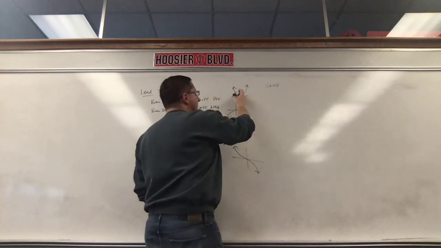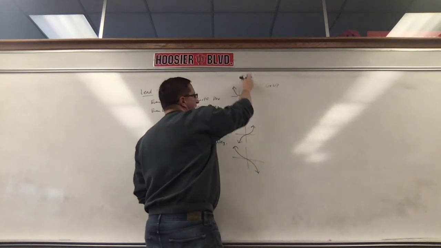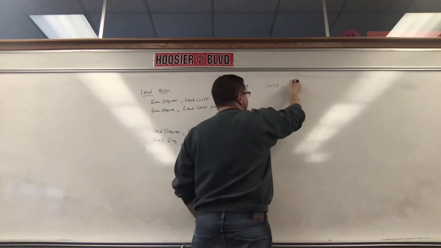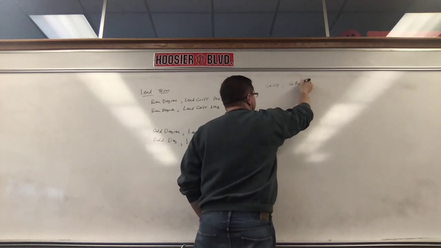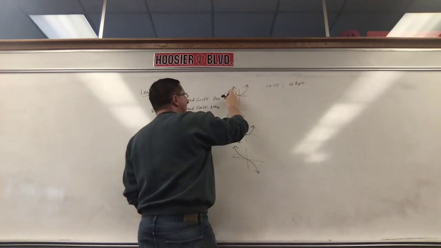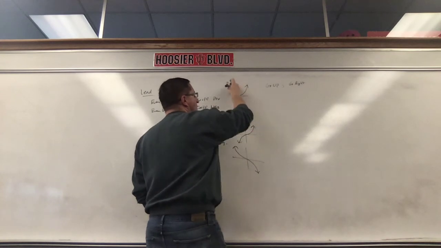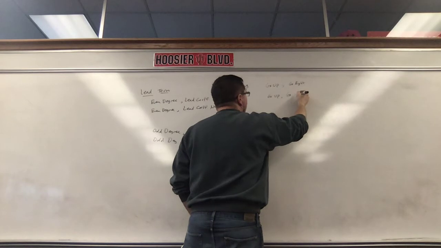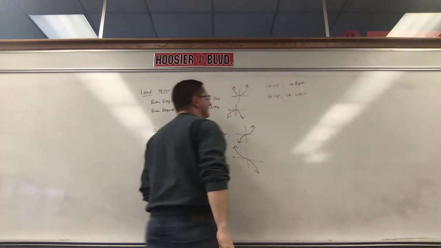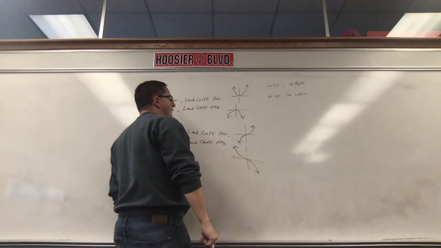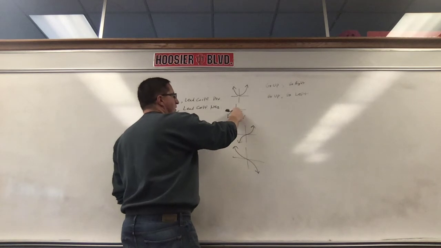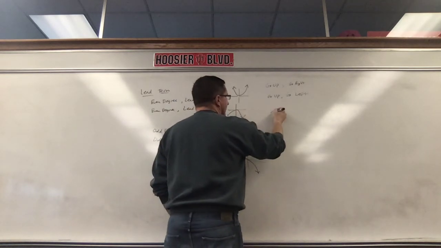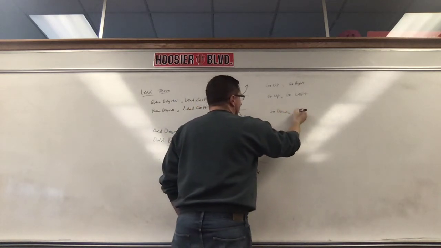As I go to the right, we go up. Or I could say as we go up, we go to the right. Now, as we go left, we also go up. Or I could say as I go up, we go to the left also. As I go to the right, we go down. Or I could say as we go down, we go right.